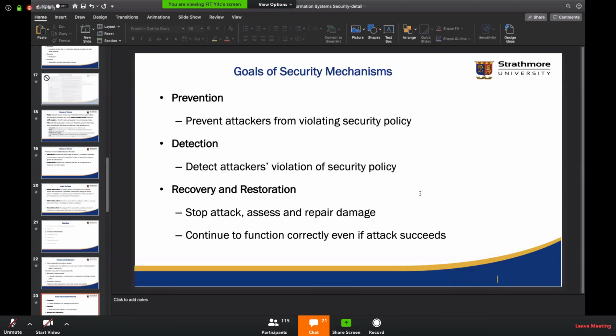I would choose recovery and restoration, mostly because if it's an internal thing, most of the times they already have the credential to access the system, whether they have the upper hand to get into the system. So probably the organization should have a backup of files and data regarding sensitive issues or so. Yeah. Okay.